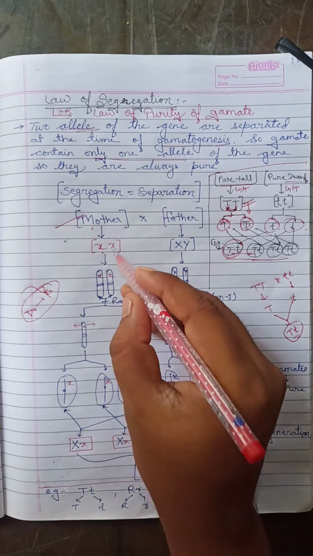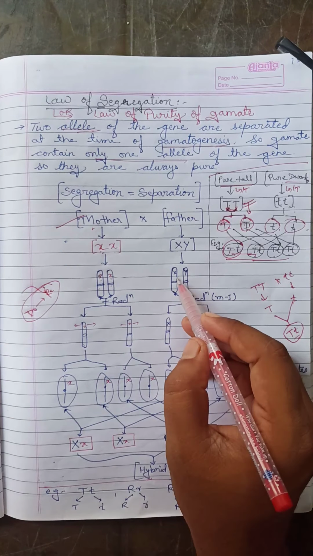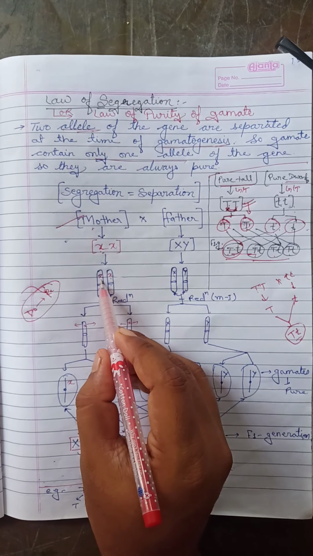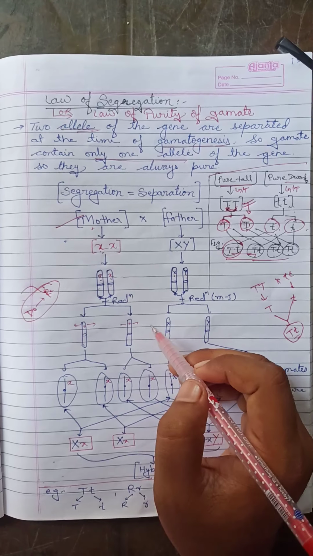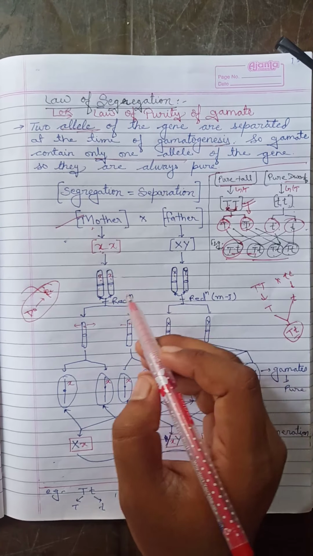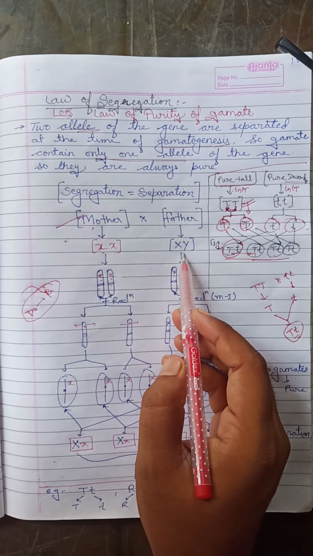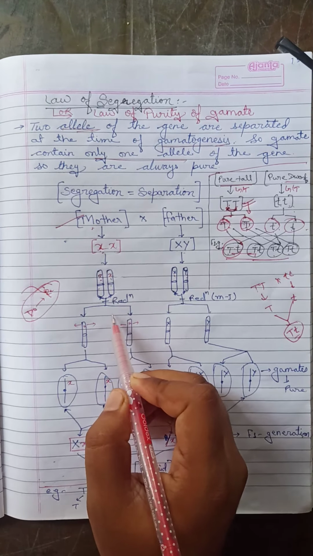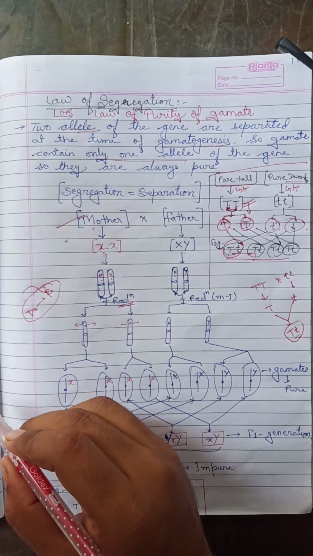From the mother, XX chromosomes, that is two chromosomes each having an X, and from the father, one X and one Y. Look at this. I'm represented here in red, and this is in blue color. It will be easy to understand that. It is represented in a small letter while this is in capital letter. It is X and X. Here, the reduction will take place according to the monohybrid cross.